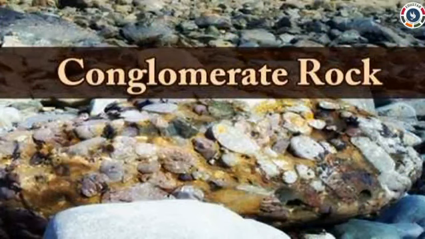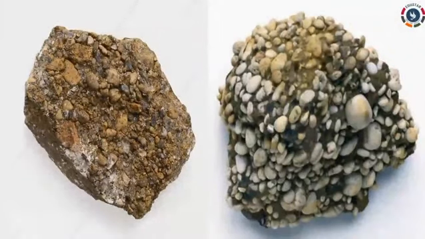Students, next we are going to see about conglomerate. It is made from pebbles, gravel and boulders cemented together by minerals and sand. It is mostly grey or orange in color. It is used to polish ornaments and also as a decorative rock. It has a very uneven texture and is used in construction. Dear children, look at this picture. We can see that uneven texture of the stone, isn't it?